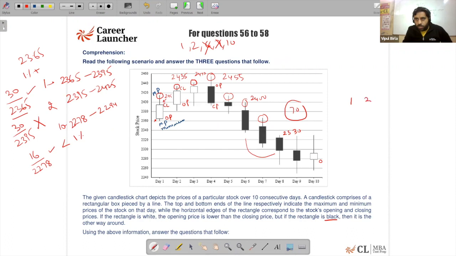So for days 1, 3, 4, 9, 10, maximum to the opening. For the first, it is coming out to be maximum value 2415 upon the opening value 2365. For the third, maximum value was 2440 and the opening value was 2420.